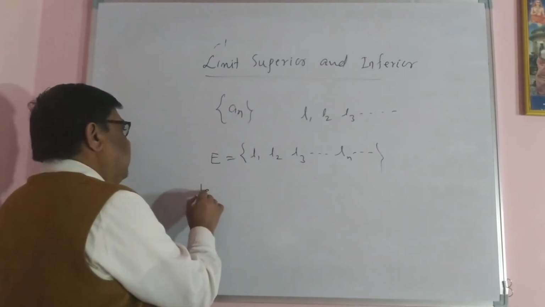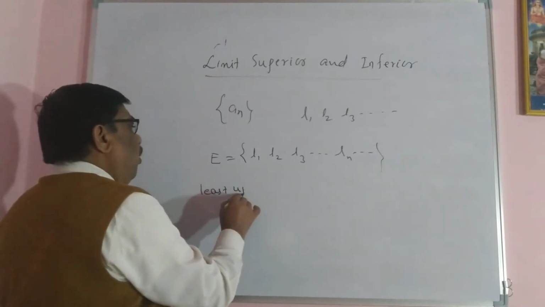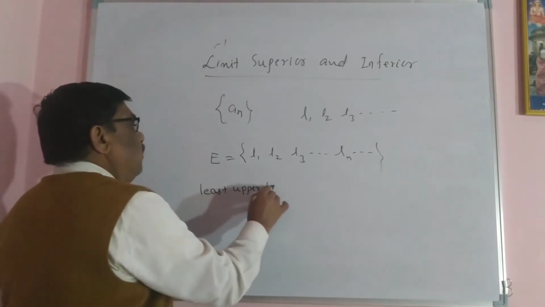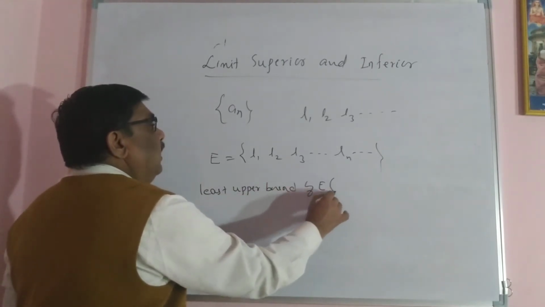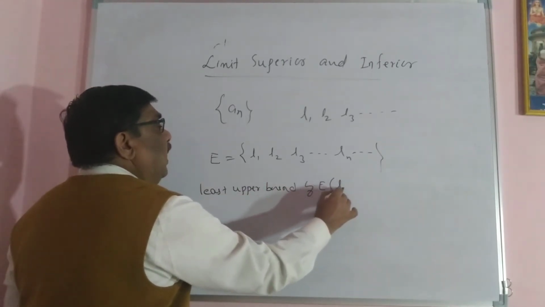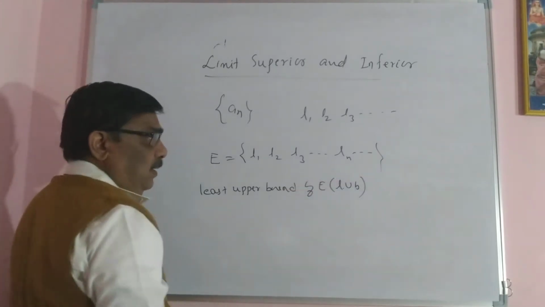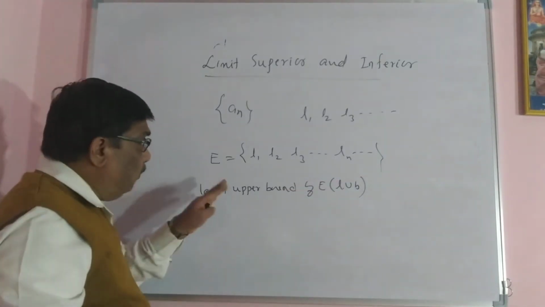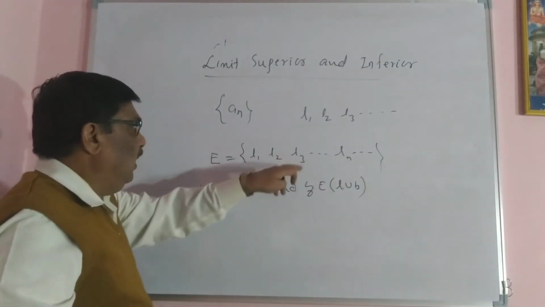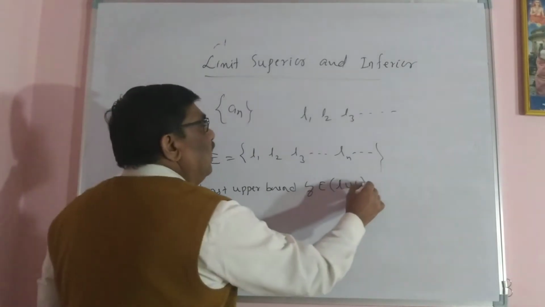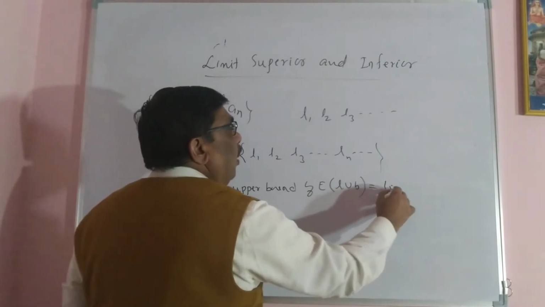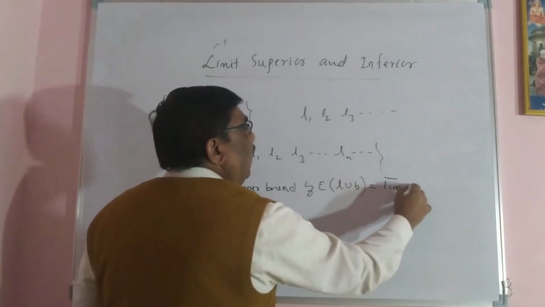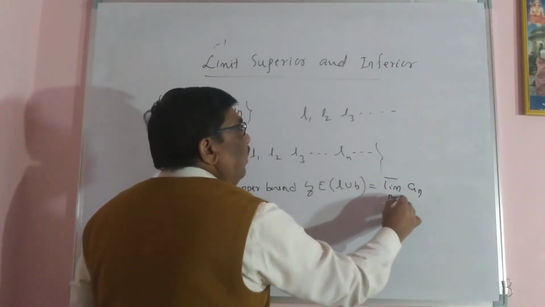The least upper bound, in other words LUB, or the supremum of this set E, is called limit superior. It is denoted by the symbol limit superior an as n tending to infinity.